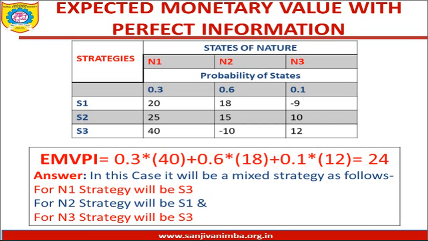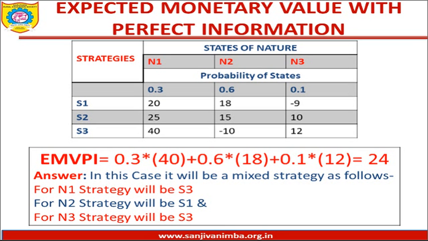In this case, for EMVPI, we are going to see the maximum payoff associated with a particular state of nature. For example, in case of outcome N1, there are three payoffs associated. Number one is 20, second one is 25, and the last one is 40, which is the maximum. So the EMVPI is calculated as 0.3 multiplied by 40 plus, for state of nature N2, what are the payoff values? Number one is 18, then 15, and then minus 10.